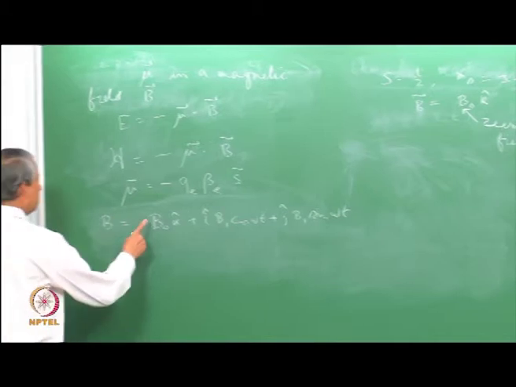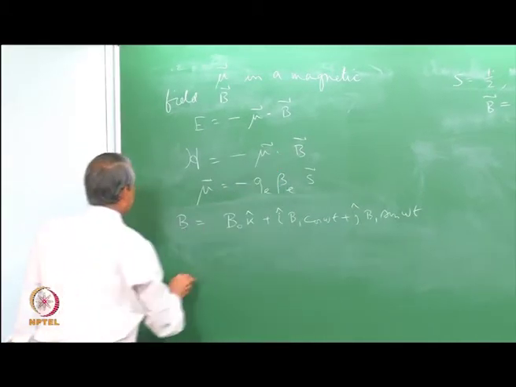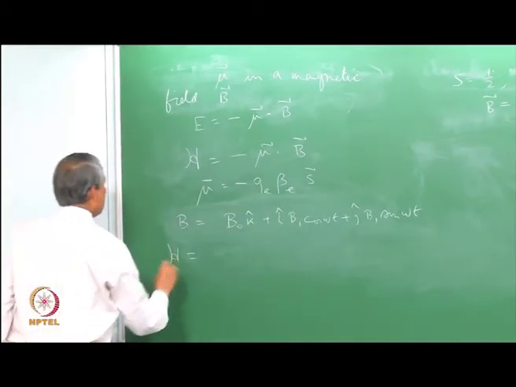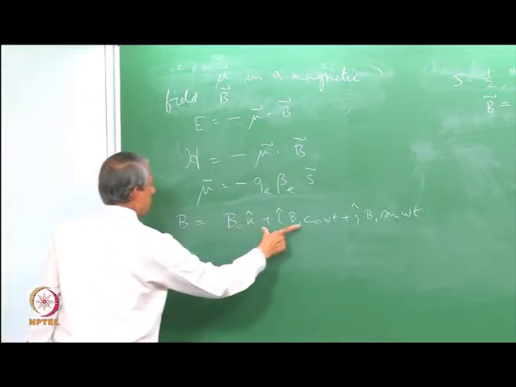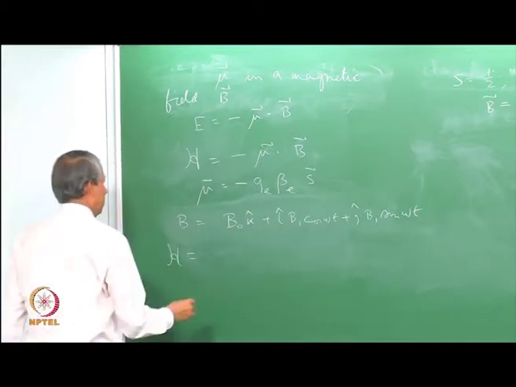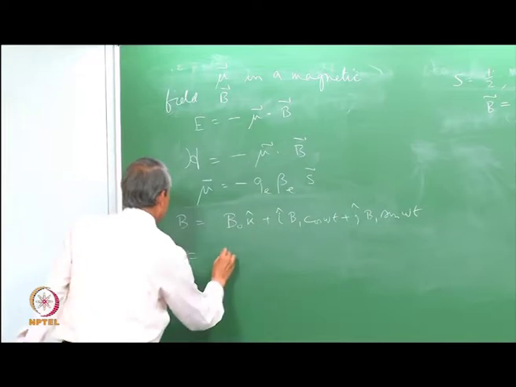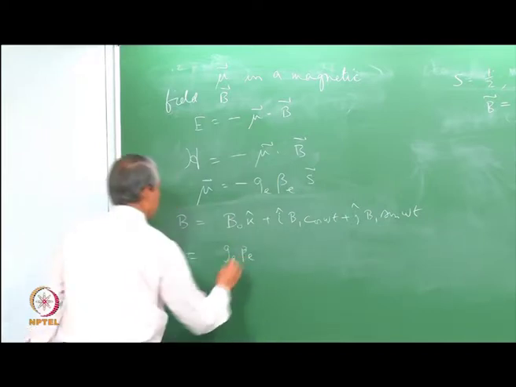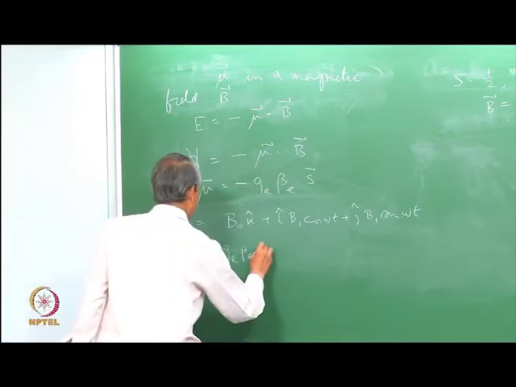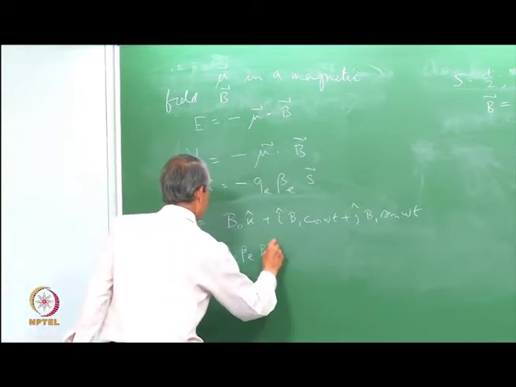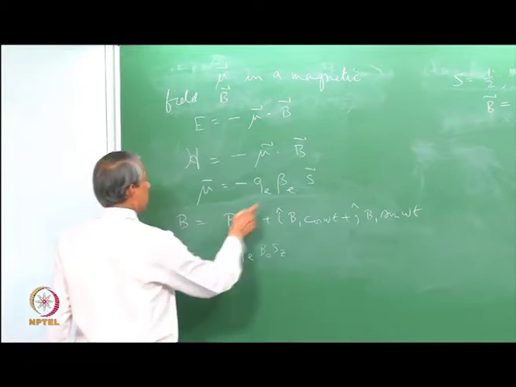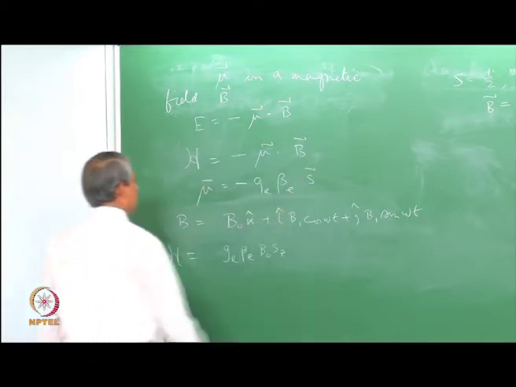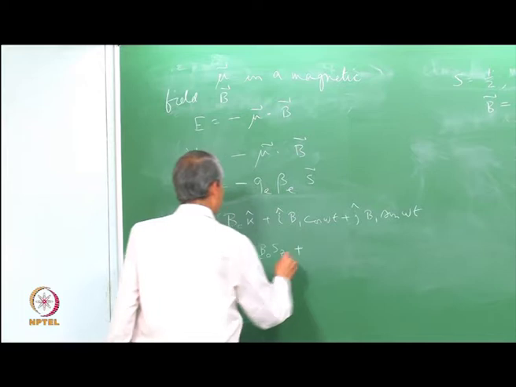So, the Hamiltonian becomes the same way as this. This new Hamiltonian, in the presence of this B1 field, will be g_e beta_e B0 S_z, which is the product of this and the Z component of this, plus